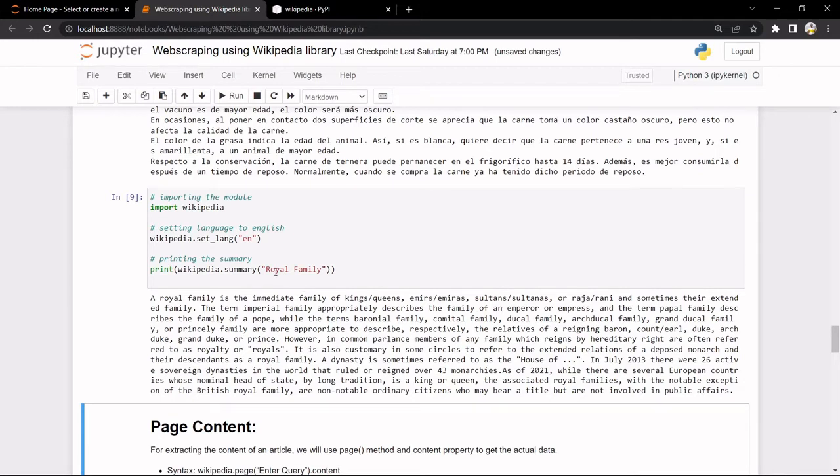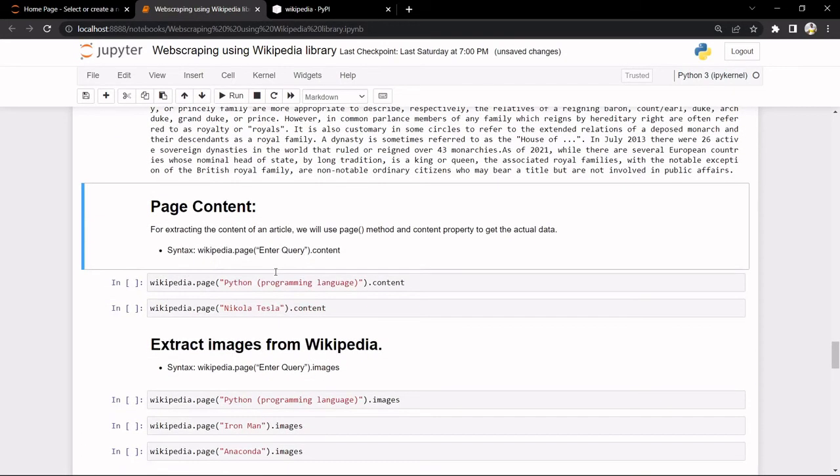So this was all about how we can change the different languages. There are so many languages available. I guess we have French, German, and Indonesian, and so many. Now we'll get the page content. For extracting the content of an article, we will use the page method and the content property to get the actual data.